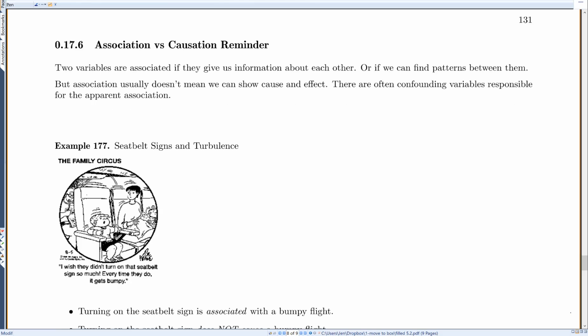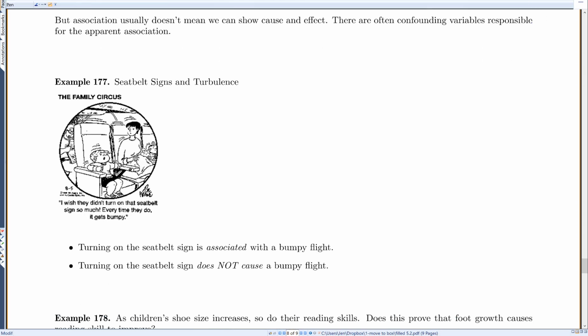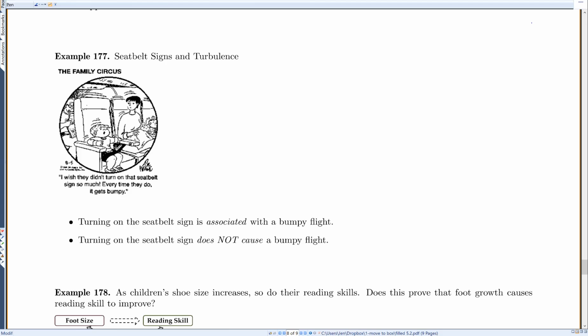And I put here a reminder of association versus causation. We said two variables are associated if they give us information about each other or if we can find patterns between them. But association usually doesn't mean we can show cause and effect. There are often confounding variables responsible for the apparent association. For example, this comic said, "I wish they wouldn't turn on that seatbelt sign so much. Every time they do, it gets bumpy." So turning on the seatbelt sign is associated with a bumpy flight. They go together, that makes sense. But turning on the seatbelt sign does not cause a bumpy flight.